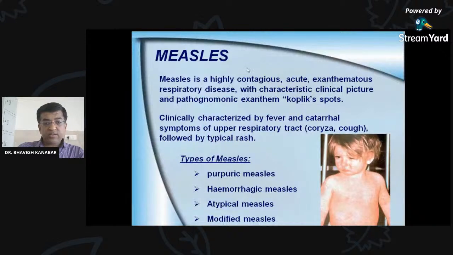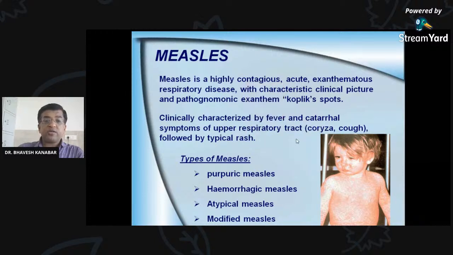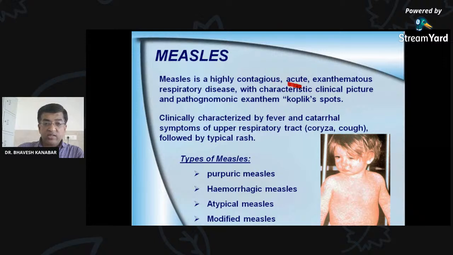So measles, it is highly contagious. Contagious means it can spread rapidly from one person to another person. So it is a highly contagious disease. It is an acute disease, which means it is short-lived.